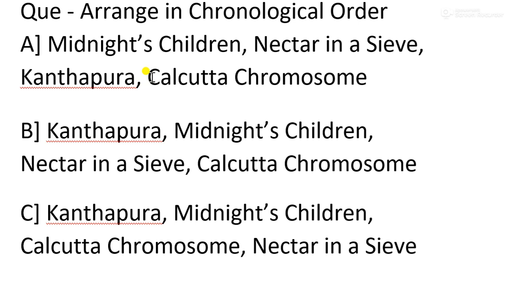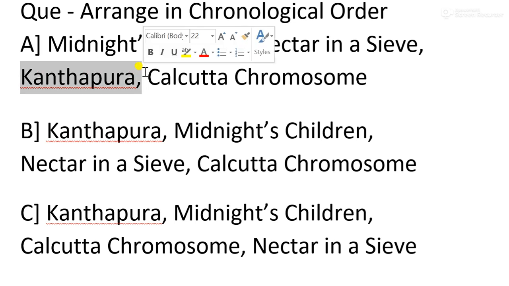But even in this series of Indian writing, we have several writers. Do you remember any of the writers related to these works? Kanthapura, who is the writer? Raja Rao. We are discussing these writers in their chronology, so by this we can relate the things.